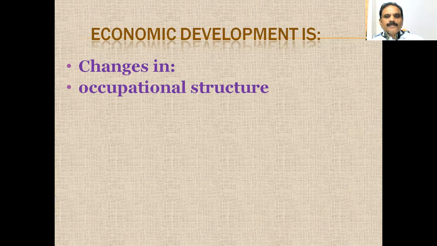Most of the people will shift from the agriculture sector to the industrial and service sectors, because there is already a burden on agriculture. That is how the occupational structure changes. Output structure means production will increase and the quality of production too. Here there are two things: qualitative and quantitative.